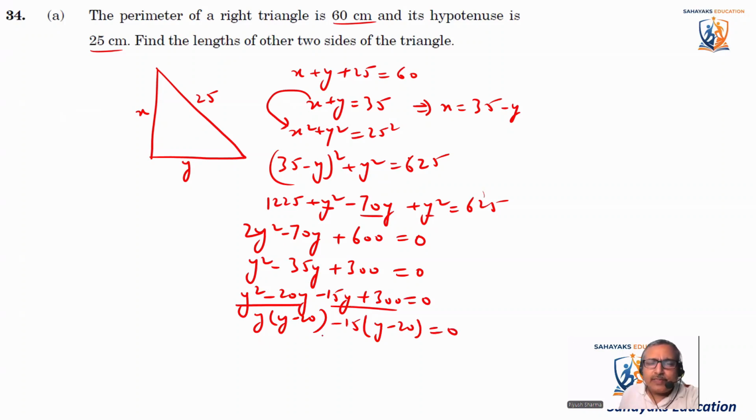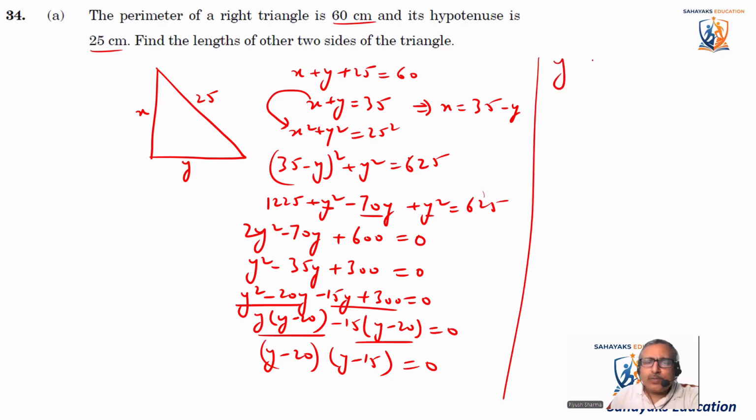So from here, this and this, y minus 20 is common. What is left? y minus 15 is equal to 0. So from here, the value of y comes out to be y is equal to 20 or y is equal to 15.